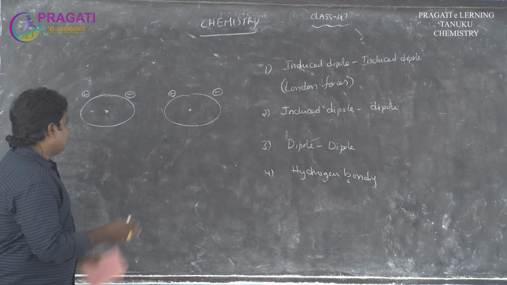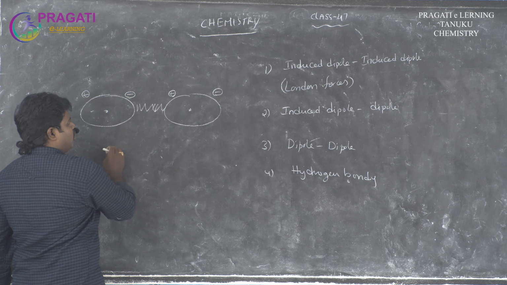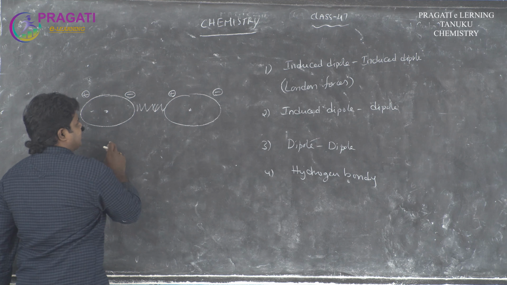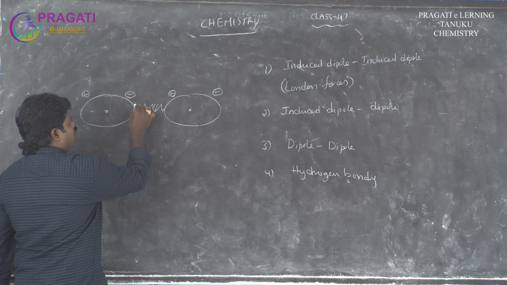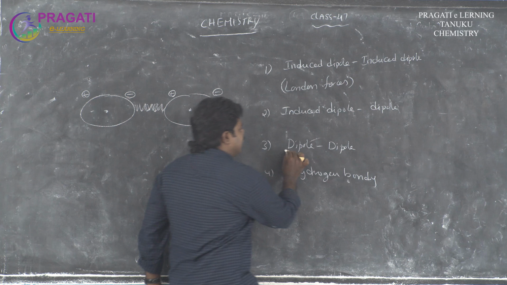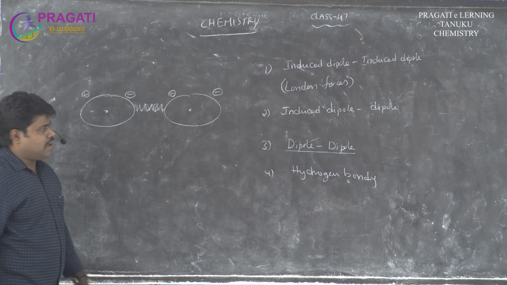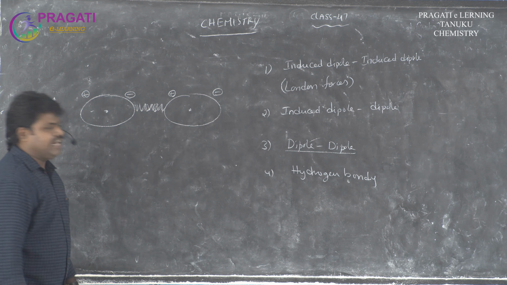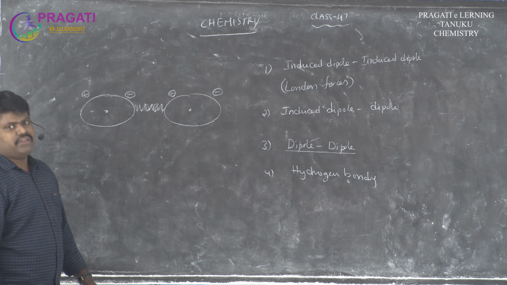So attractions arise between the polar molecules. That means the permanent dipole of one gas molecule and the permanent dipole of another gaseous molecule have attractions between them. These types of attractions are called dipole interactions. These interactions are very strong compared to induced dipole and induced dipole and dipole interactions. Comparatively, dipole interactions are the stronger interactions.